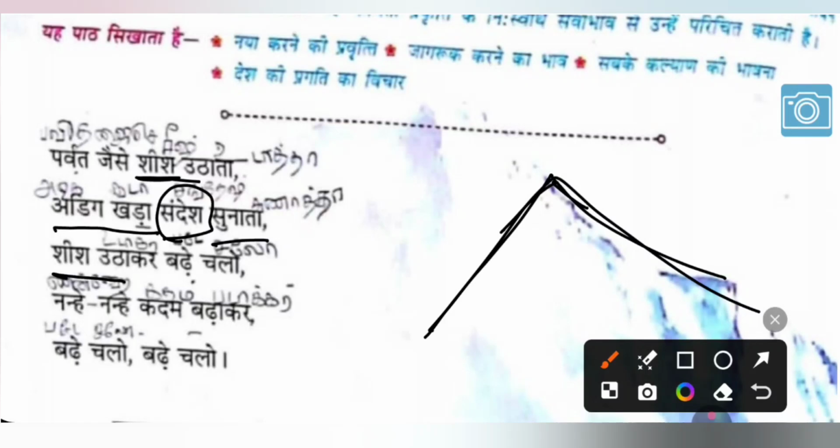Sheesh uthakar bade chalo. So the poet advises the children to keep their heads high like a mountain and move ahead with confidence. When you have confidence, when there is nothing wrong in you, we are doing something good for others. When you have maintained your self respect, you will have your head raised, right? So sheesh uthakar means walking with your head held high. All the children have to cultivate the habit of walking with their heads high like a mountain.